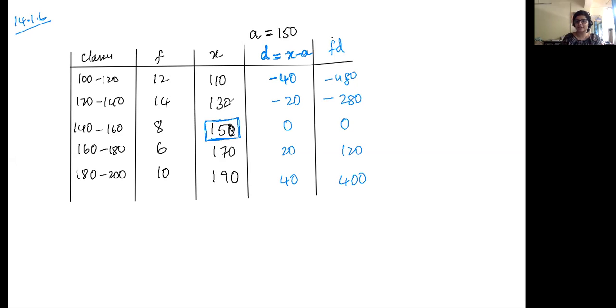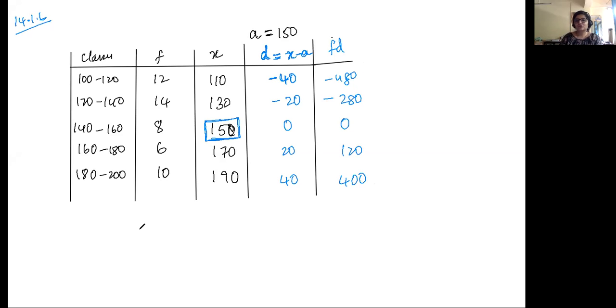If I take 130, my D values are going to change, because then I get minus 20, and they're going to be concentrated a little more on the positive side. So in the final calculation you'll get 130 plus something, while in this case you may get 150 minus something. The mathematics is such that it gets adjusted.